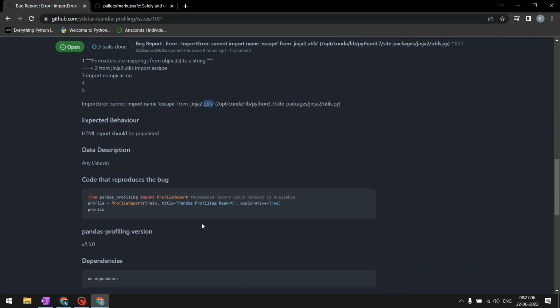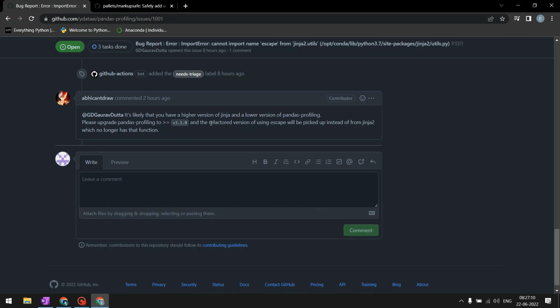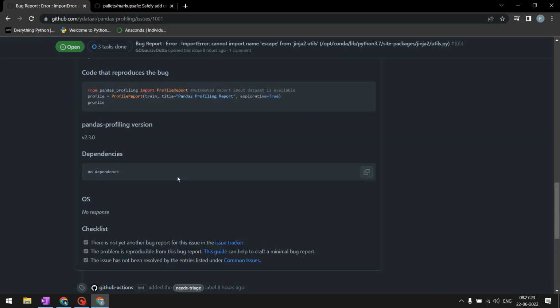I've already solved this bug from a different account of mine, and what I've suggested is that you're using a lower version of pandas profiling and a higher version of Jinja. So I've asked them to upgrade pandas profiling to a version higher than 3.1.0, and the refactored version of using escape will be picked up.